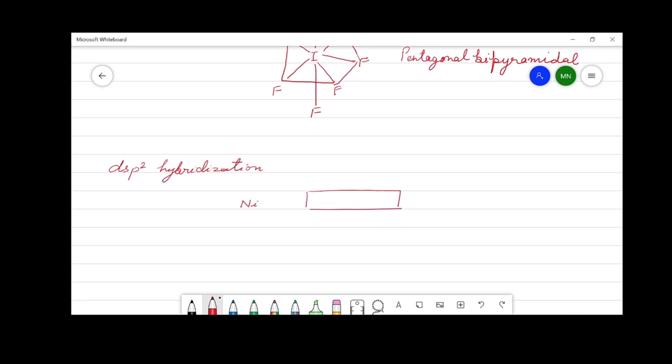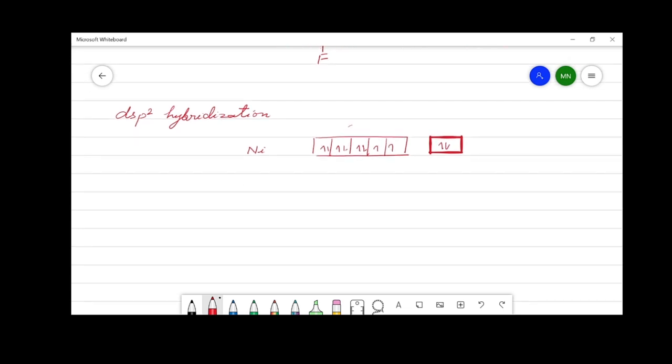The example of such hybridization involves the nickel atom, in which the ground state electronic configuration of nickel is 3d8 4s2.